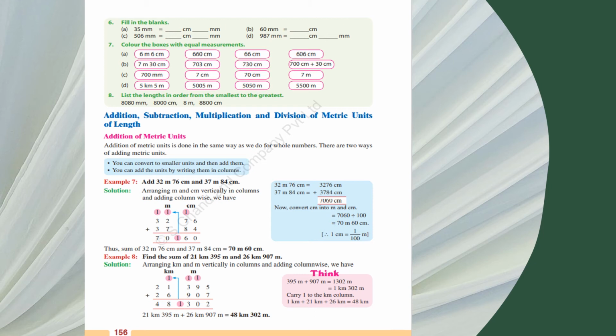Find the sum of 21 kilometer 395 meter. So 21 kilometer and 395 meter. When you add it, it's a simple addition. It's a simple addition, nothing you have to do. You simply have to keep one space in between these two units, and you can do it very easily. And the last, most important thing is, last year you have done this. This is the repetition of the things.